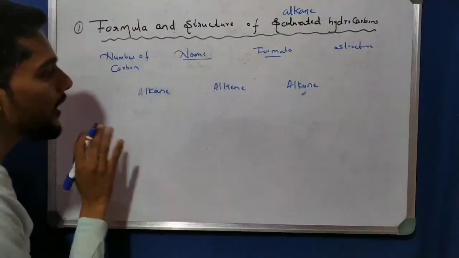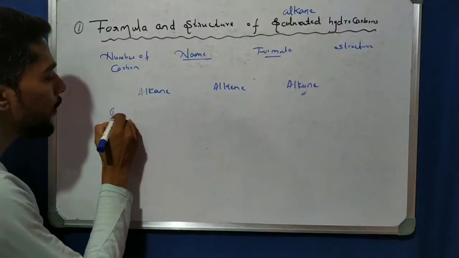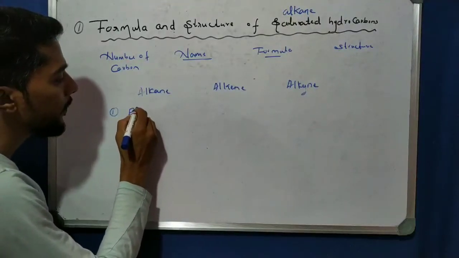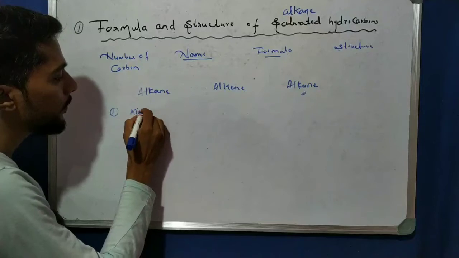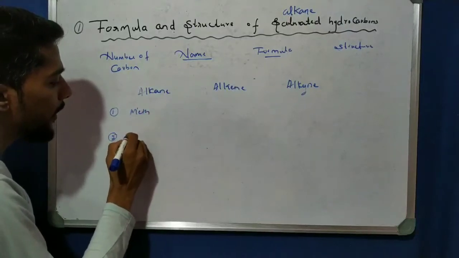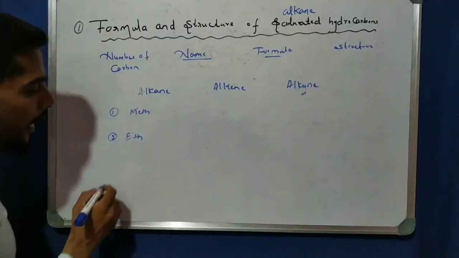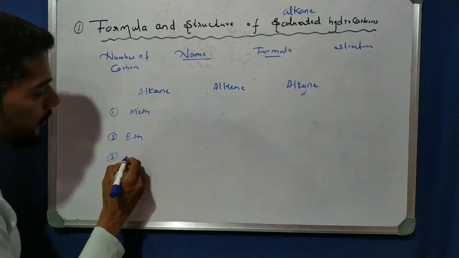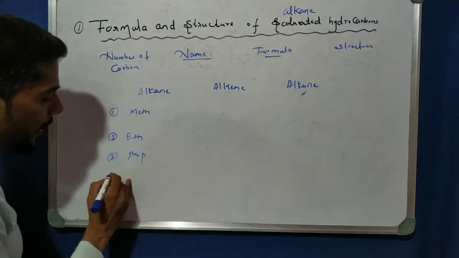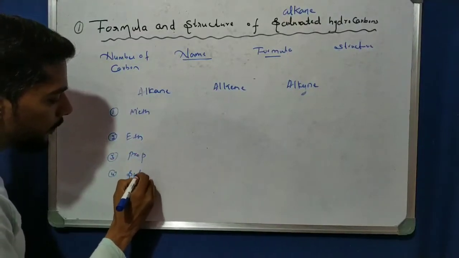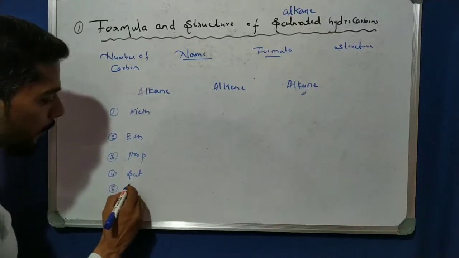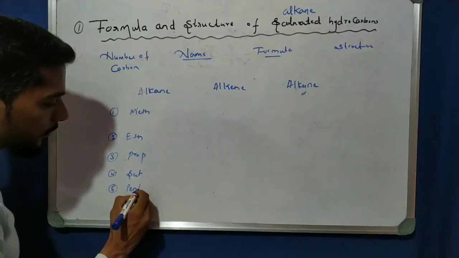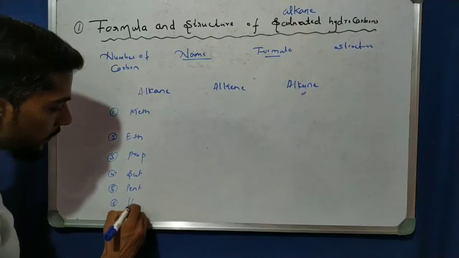One carbon is for meth, two is for eth, third is for prop, 4 is for but, 5 is for pent, next 6 is for hex.